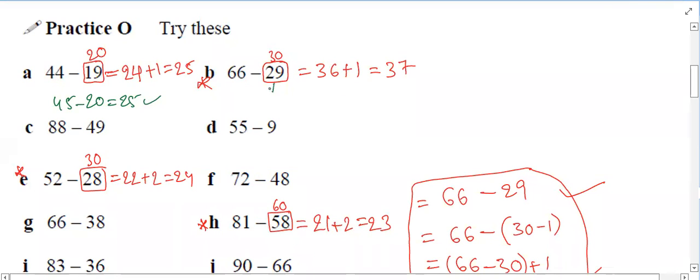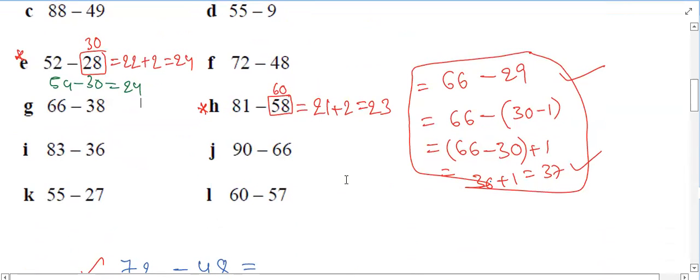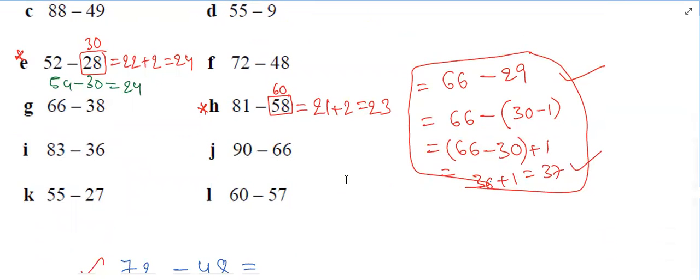Okay, tell. 29 I'm making 30. Then 66 we can make 67. 67 minus 30. 37. 52 minus 28. 28 I'm making 30. 52 we can make 54. 54 minus 30 is 24. Any doubt? Anyone? No, sir. Okay, in this way, this is not Sankalana Vyavakalana Abhyam also. We are using our technique only.